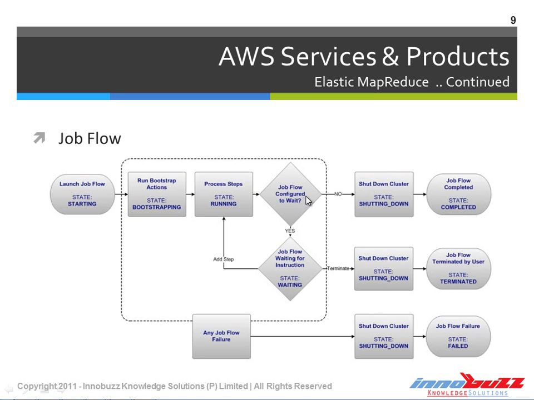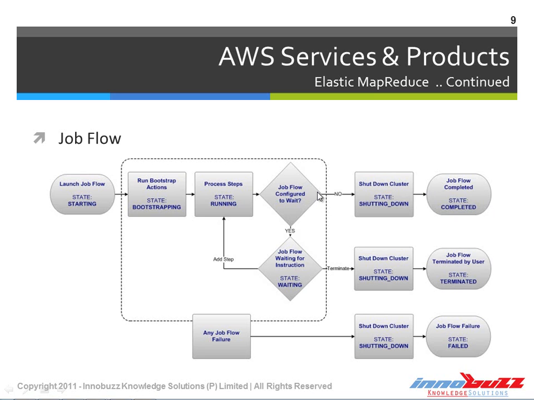If there is no more data, it completes the process. Since the process does not need to wait for other data, having completed processing the input file, it goes to the shutdown state. That means our EC2 compute units are shut down after processing, and the data is stored onto S3.